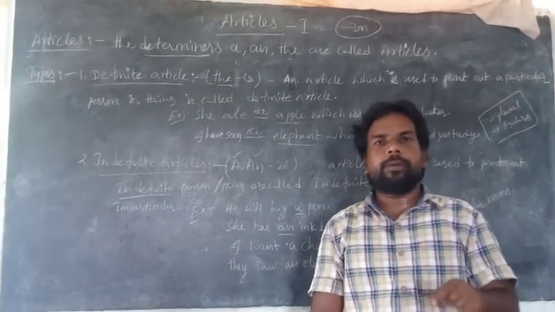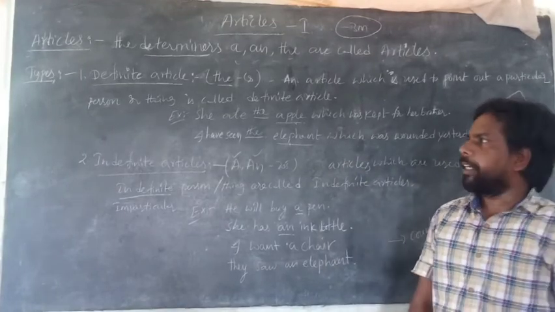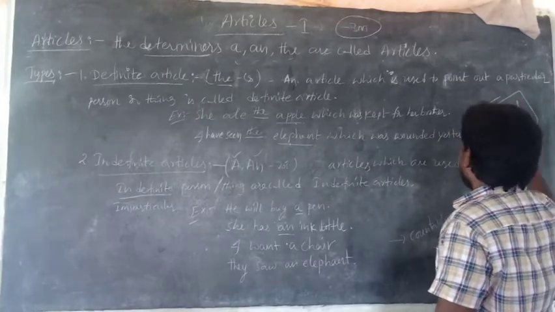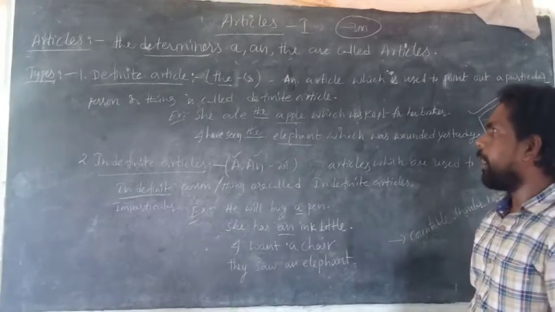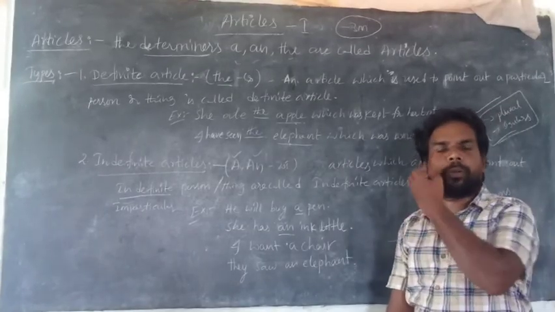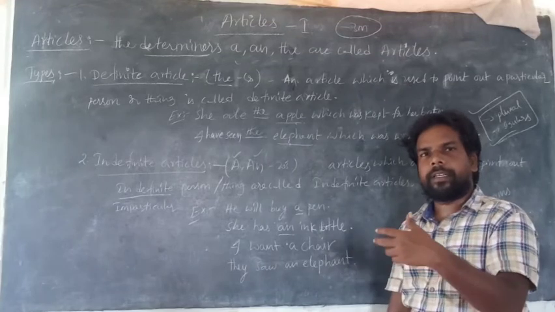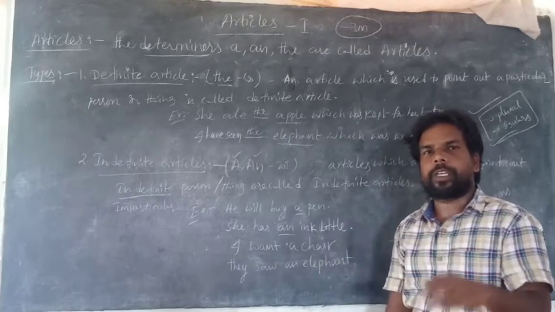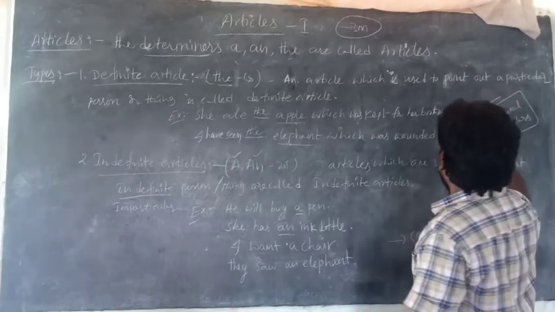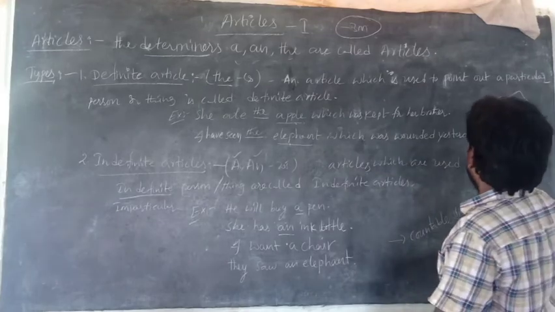Definite articles are used to point out particular persons or things. Definite articles can be used for plurals and singulars. For example, I have the pens. Pens is plural, so you can use the, not a. So the definite article the can be used for plurals and singulars.